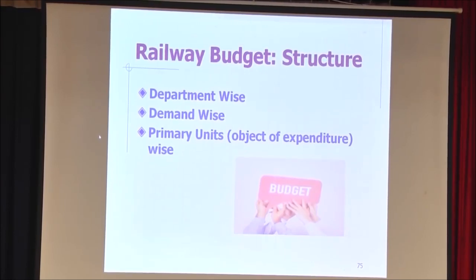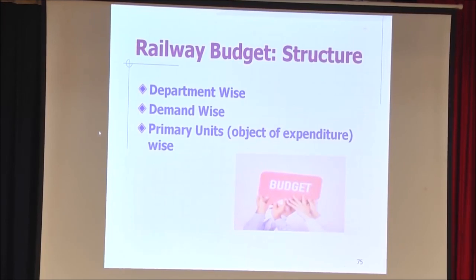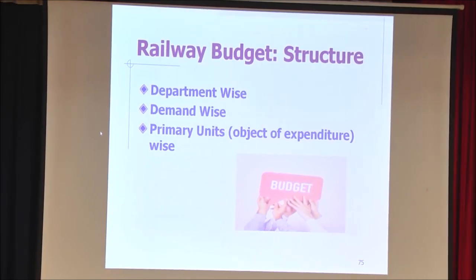Now, what is the structure of the railway budget? The railway budget is prepared department wise, demand wise, and primary unit wise. Department wise means the power department, the engineering department, each department prepares its own budget separately. Whatever the departments prepare, they send to the accounts. The accounts for the zonal railway combines it and sends it to the headquarter. Headquarter combines the various divisions together and sends it for the railway. At the railway board level, again all the railways are combined.